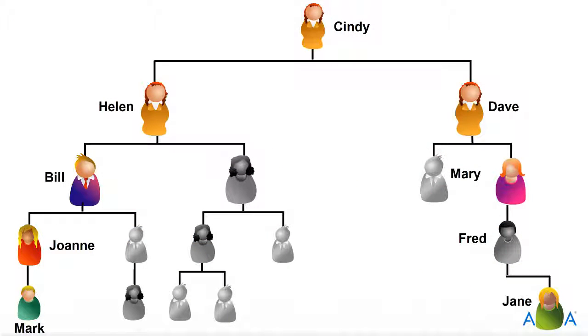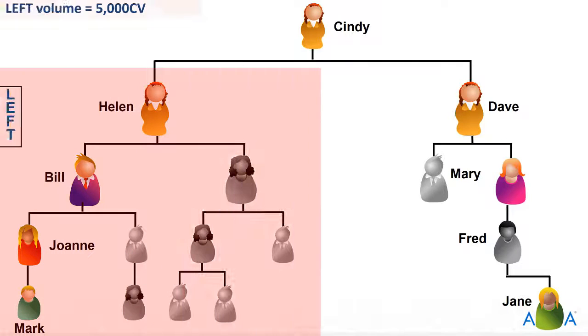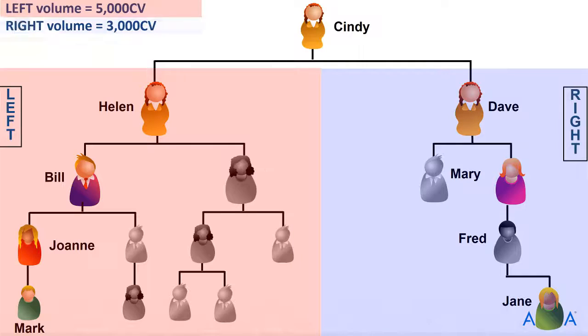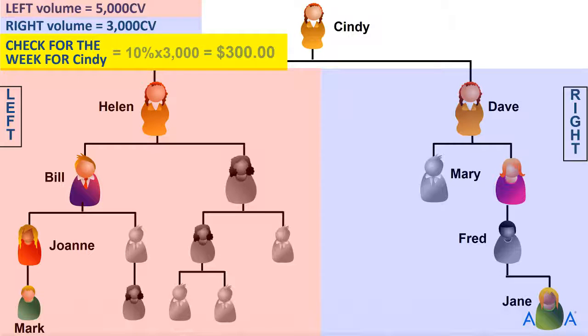Now let's talk about how team commissions are calculated. The simplest way to explain it is that you receive 10% on the entire lesser team. So let me clarify with this example. Everyone under Helen here represents Cindy's left team, and in this particular commission week, 5,000 points of volume occurred on this side of Cindy's team structure. On Cindy's right side, which is everyone under Dave, 3,000 points of volume occurred. Therefore, Cindy earned 10% of 3,000 or $300 this particular week.